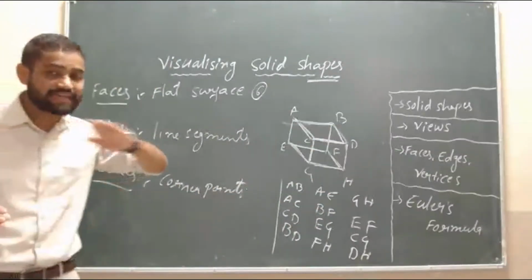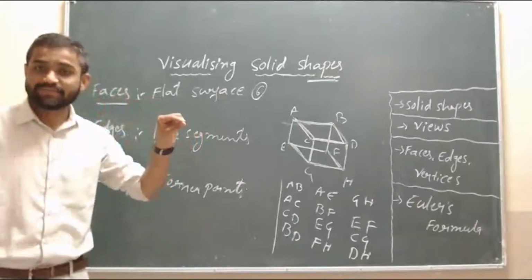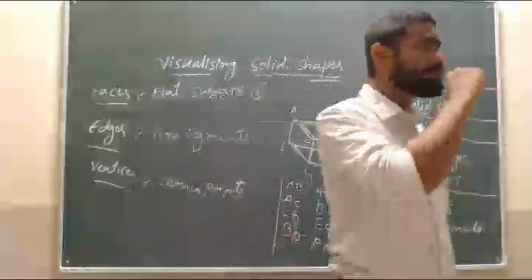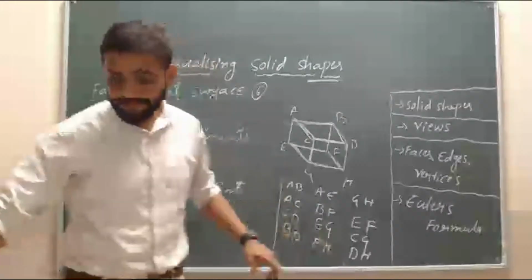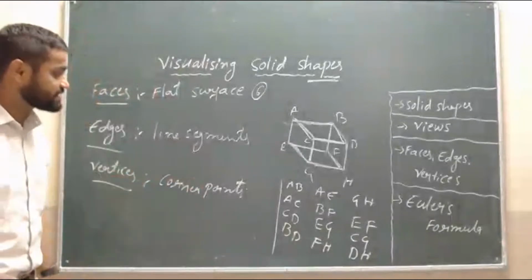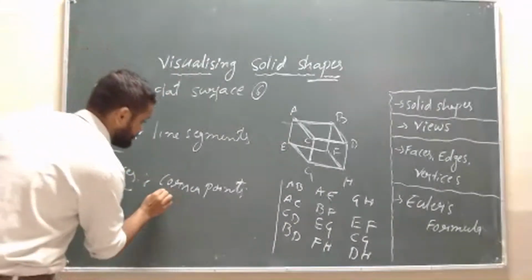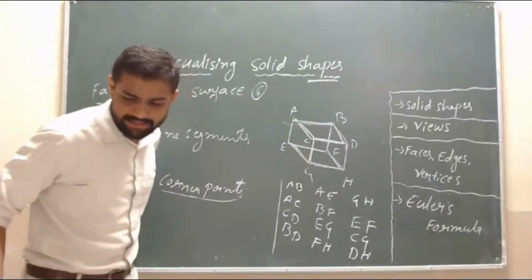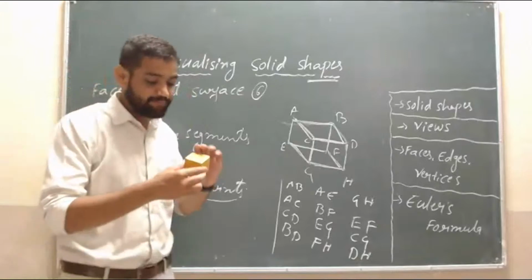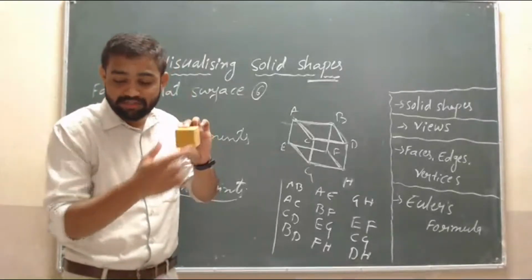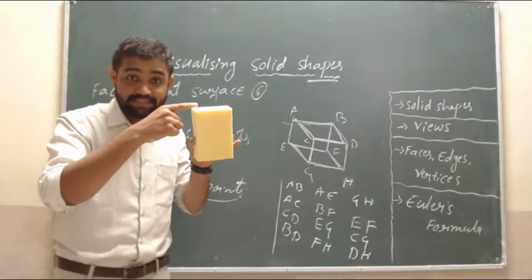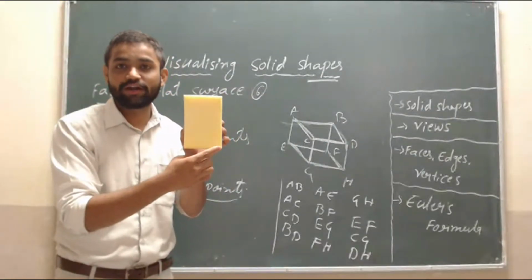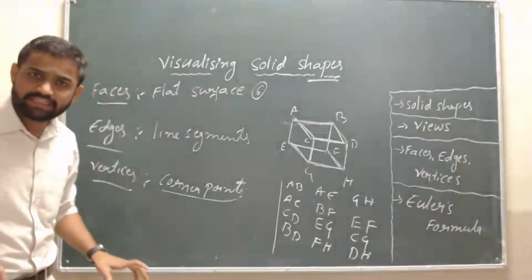The faces are flat surfaces, edges are line segments, and vertices. What is meant by vertices, students? I have written here that the corner points are called vertices. We know these are the corner points. See, these are the corner points, students. Corner points are called vertices.